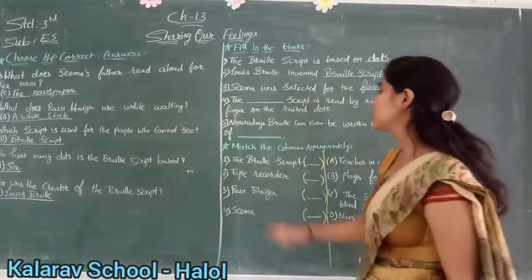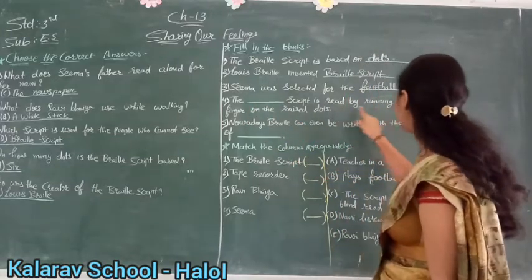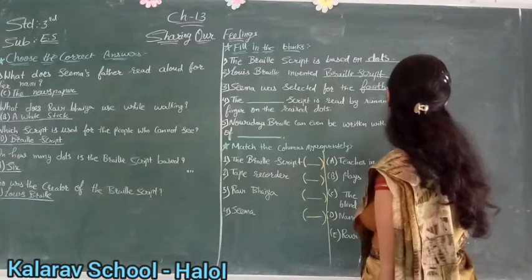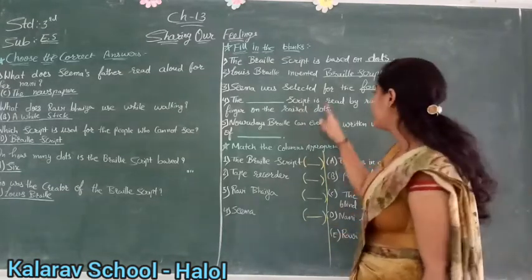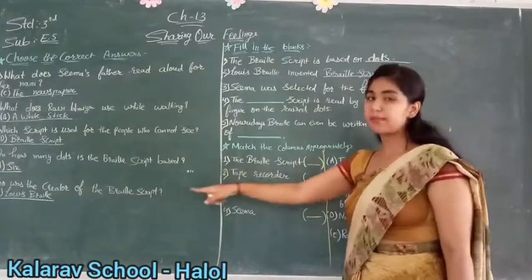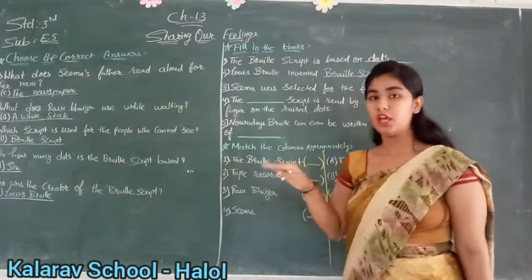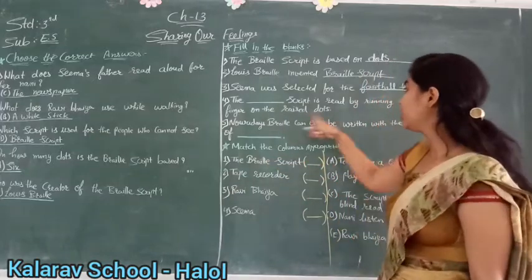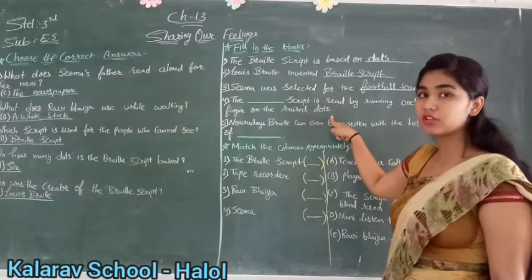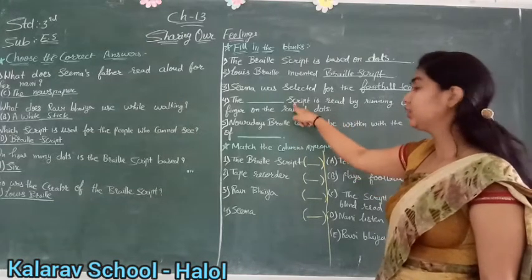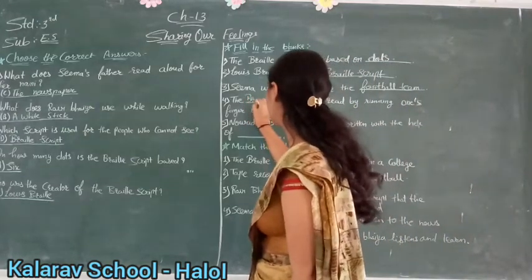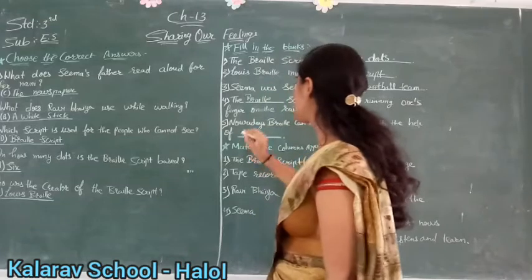Okay, children? Now see, the dash script is read by running one's finger on the raised dots. So children, which script can we read by running our fingers on the dots? You remember, no, that Braille script has dots and we can learn it by moving fingers. So here you will write Braille. Understood, children?